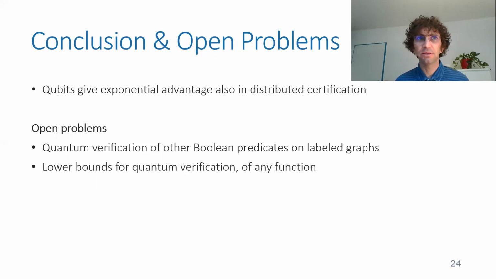And open problems are, first of all, to have other distributed quantum Merlin-Arthur protocols to certify other Boolean predicates on labeled graphs, say that the graph or network doesn't have triangles or that it is symmetric in some sense. And another problem is to prove lower bounds for this quantum distributed certification mechanism. And I will stop here.